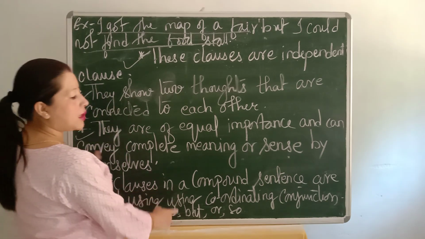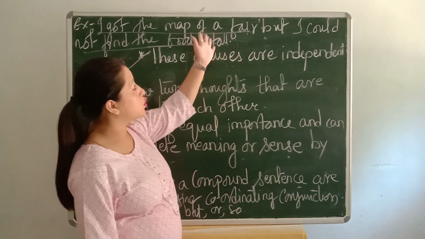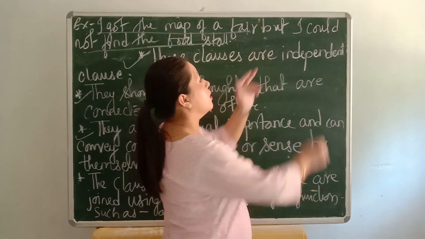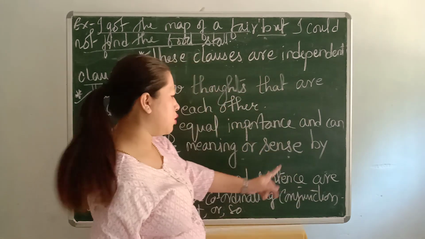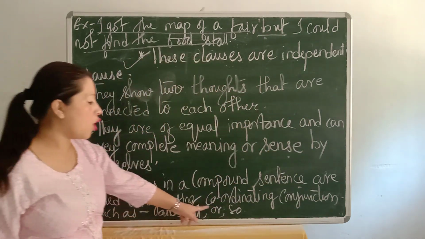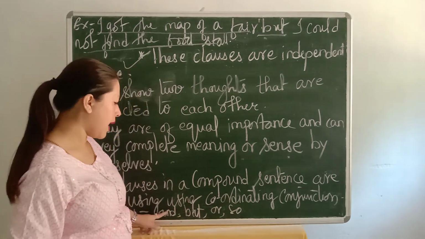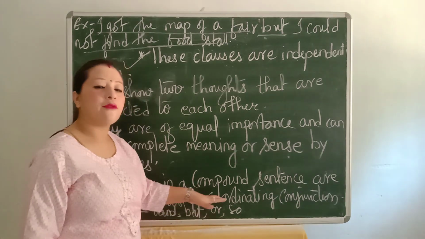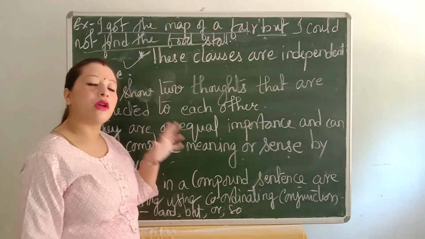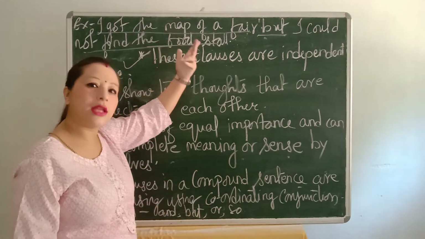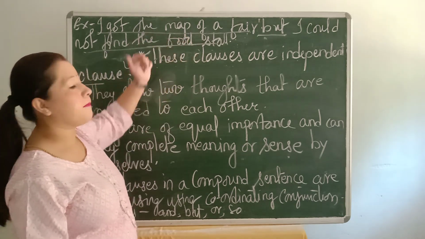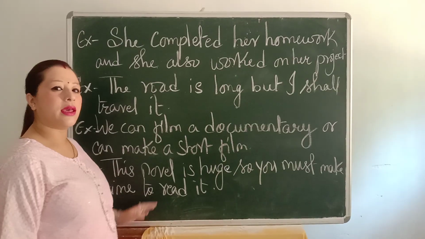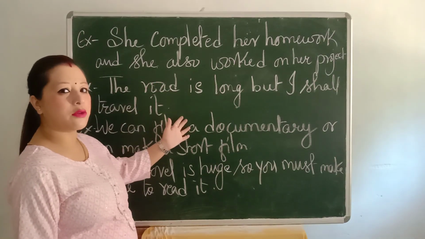The two clauses in a compound sentence are joined by a conjunction word, here but. Not only but, you can even use and, or, so. And, but, or, so. These four words are the conjunction words, and with the help of these conjunction words, you can join two or more clauses. Okay, some more examples I'll give.